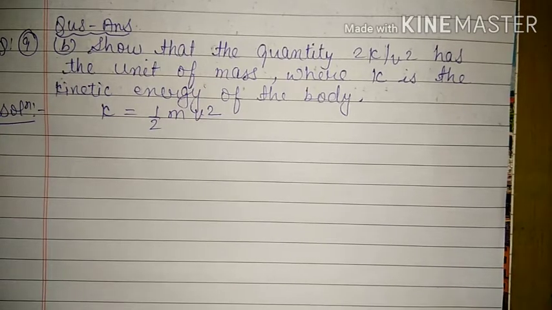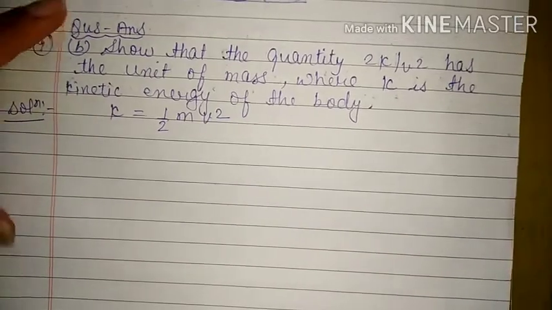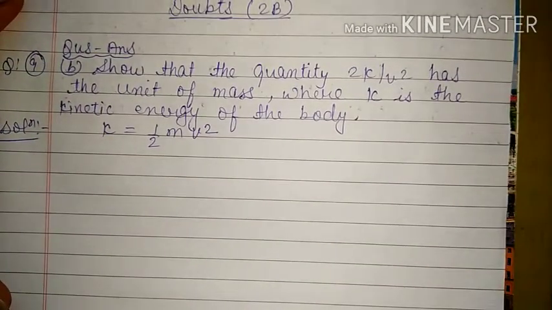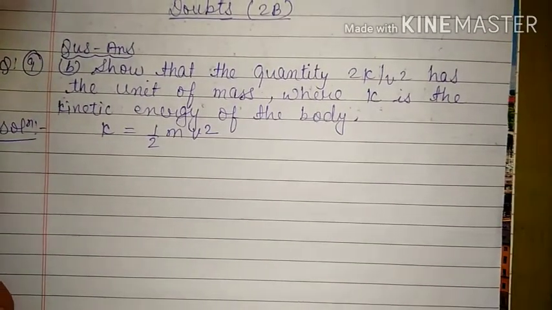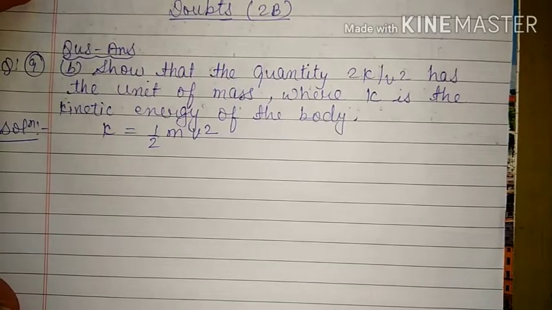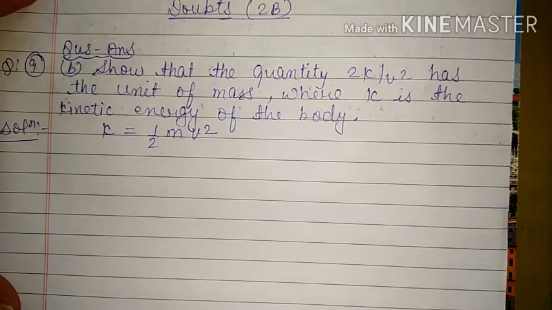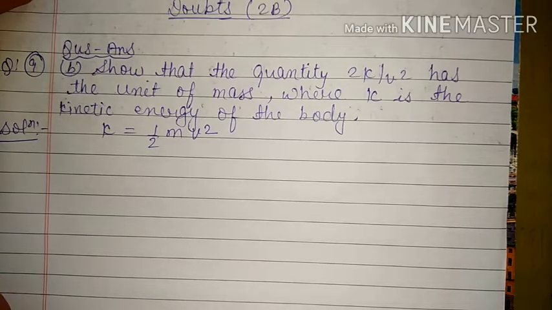Now we have to see the doubts of exercise 2B. First we will see the theoretical doubts. That is, first doubt is question number 9 in question answer. So it has two parts. The first part is we have to write down the formula for kinetic energy, that is half mv square, we know it. And the second part is show that the quantity 2k upon v square has the unit of mass, where k is the kinetic energy of body. That we have to see.